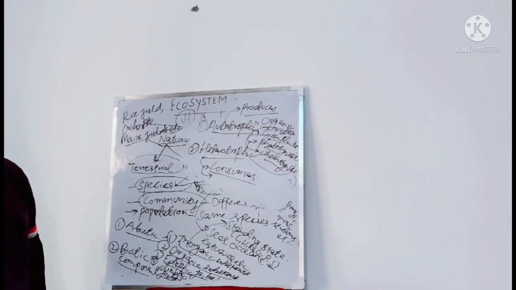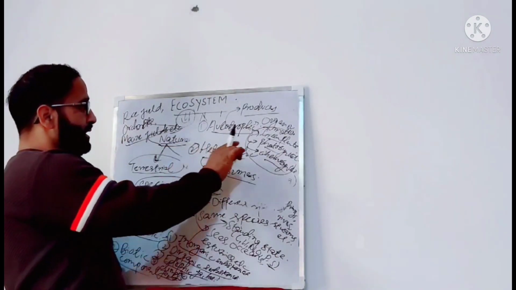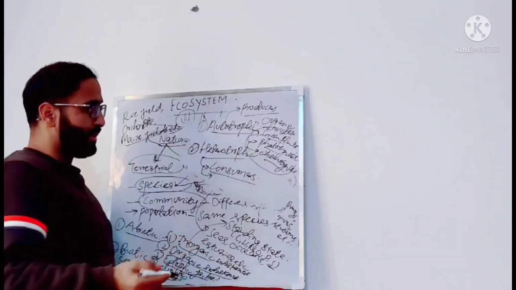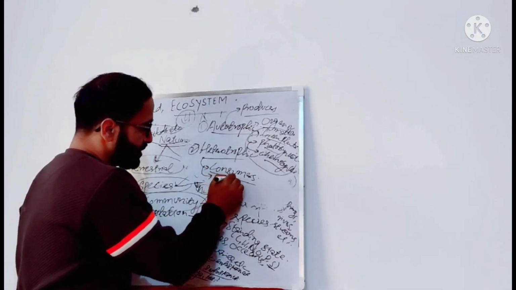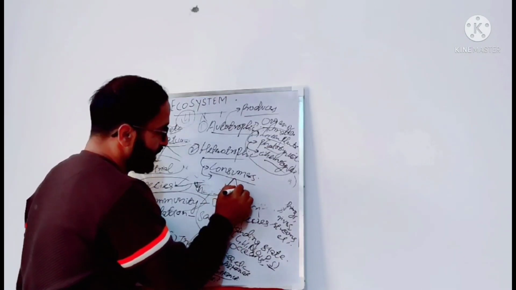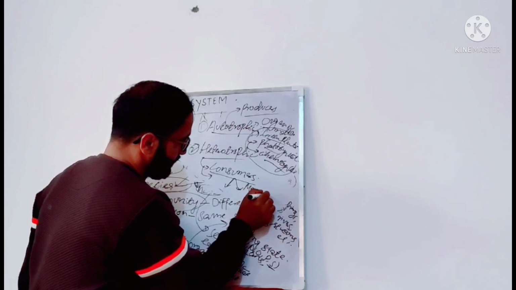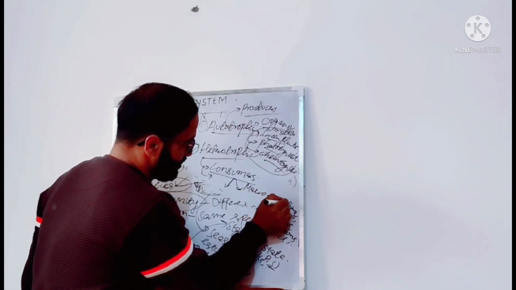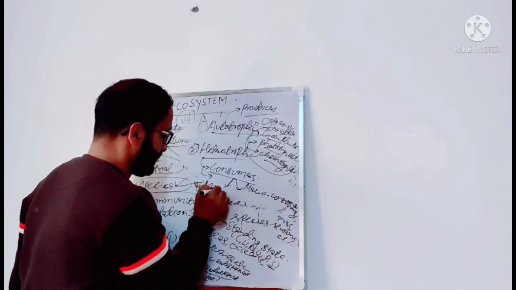They receive their energy by consuming these producers. These consumers are of two types: macro consumers and micro consumers.